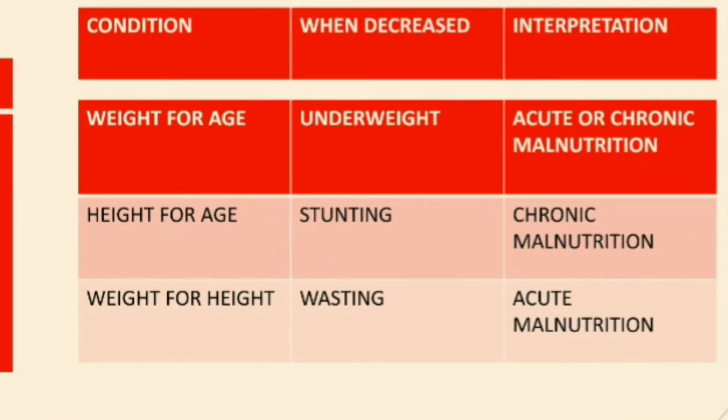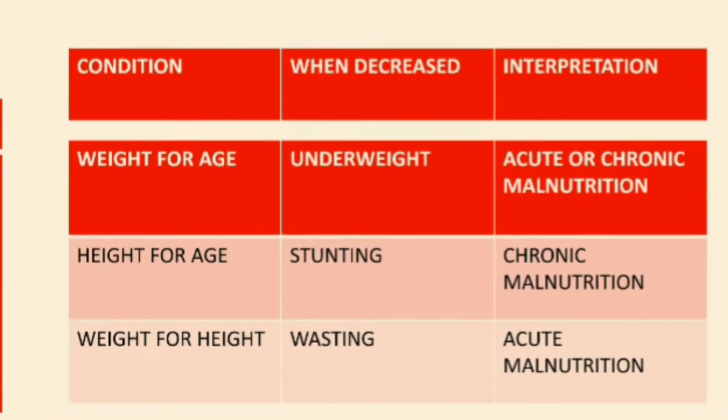So what does weight for age mean? Weight for age means the weight of a child in comparison with the weight of a normal child of the same age. That is, the ratio of the weight of the malnourished child to the weight of a normal child whose age is the same as that of the malnourished child. When the child has decreased weight for age, we call it underweight. And that underweight can be because of either acute malnutrition or chronic malnutrition.